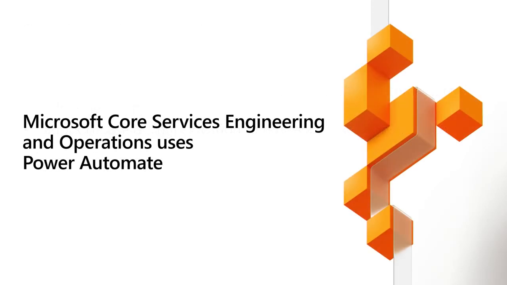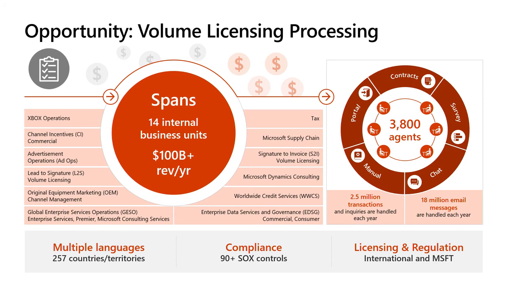Now, another case I want to talk about is the Microsoft Core Services Engineering and Operations. This team is responsible for revenue processing for our volume licensing across all of Microsoft, and it's a huge scale. There are 14 internal business units inside of Microsoft. You've got Xbox, Microsoft Supply Chain, advertising, all these different groups report revenue, and there are 3,800 agents in this organization that are basically reviewing purchase orders and entering data.